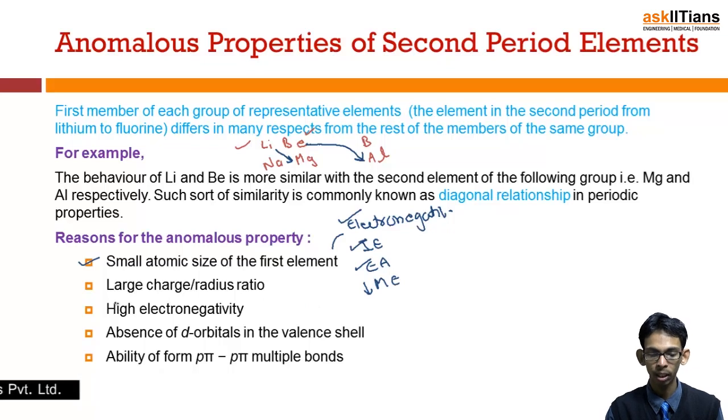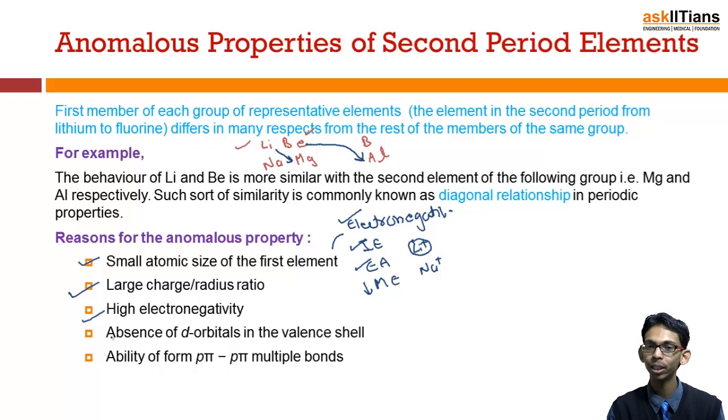Again, the second factor is large charge to radius ratio. Actually the charge is similar on the ion. If we talk about the members of the first group, on lithium also there is a +1 charge, and on sodium also there is a +1 charge, but the charge to radius ratio is very large in the case of first members. Similarly, high electronegativity, as I just discussed.